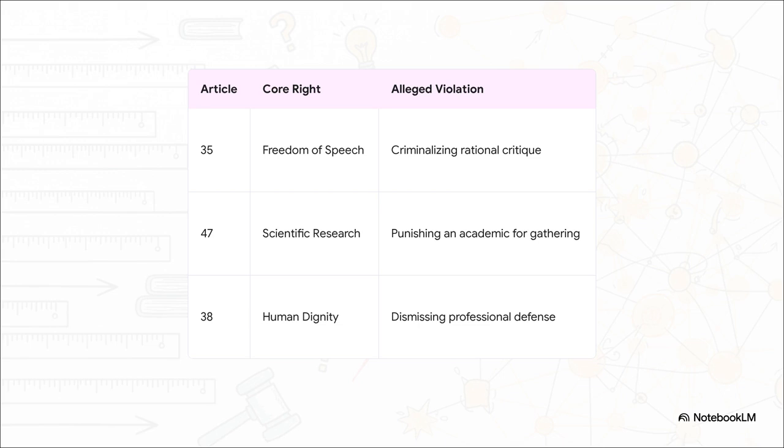Then we have Article 47, which protects freedom of scientific research. The AI points out that punishing a scholar for gathering and comparing diverse ideas could easily be seen as restricting that exact research process. Finally, there's Article 38, protecting human dignity. The case files note the defense argued that dismissing a scholar's academic defense by just commanding him to shut up in court constitutes a systemic dismissal of human dignity.